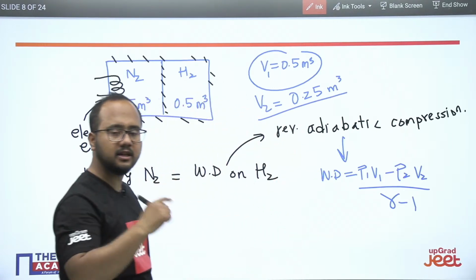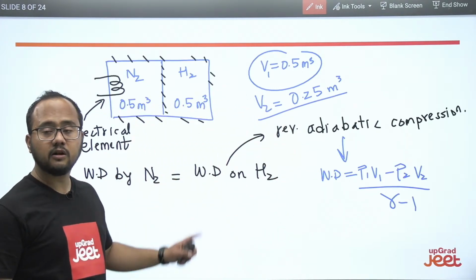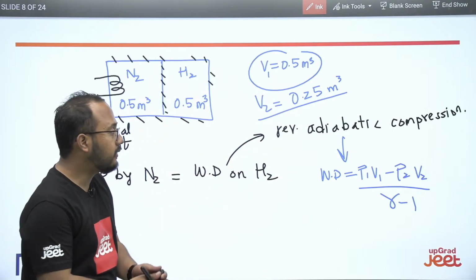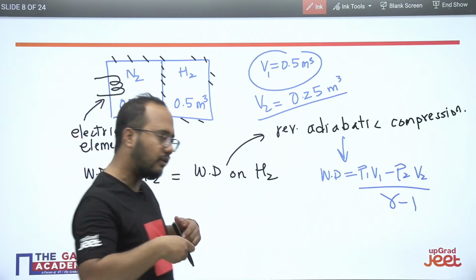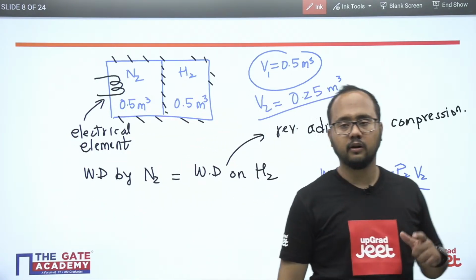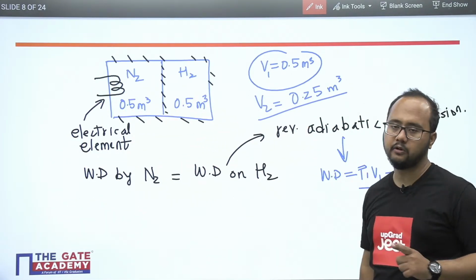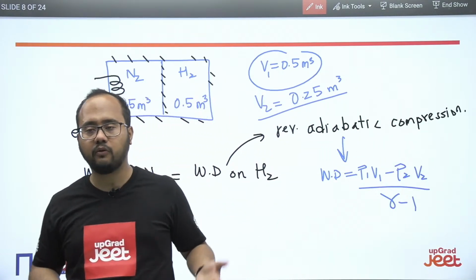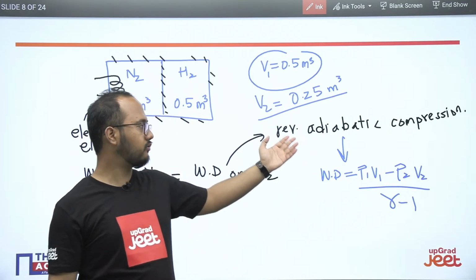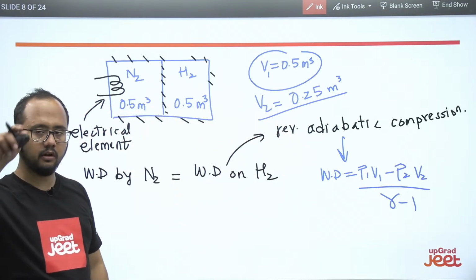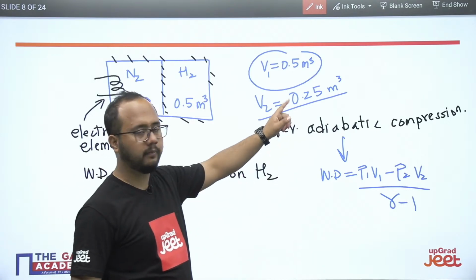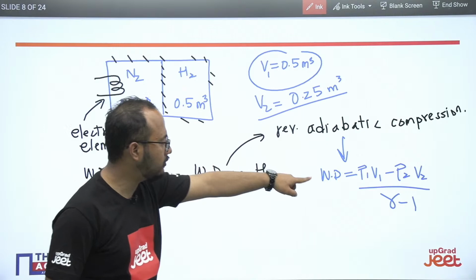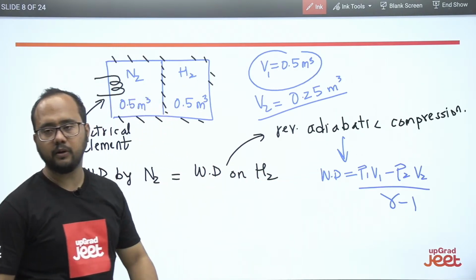It is not mentioned directly in the question, because from whatever conditions they have mentioned, from that only you have to conclude the final volume for the hydrogen. It will be 0.25, because nitrogen is occupying 3/4, the remaining volume will be 1/4 only. So definitely hydrogen volume will be 0.25, 1/4 of total. Total is 1, so 1 by 4 will be 0.25. So we know the value of V1, we know the value of V2 here. Directly put the values and you will be getting the answer.